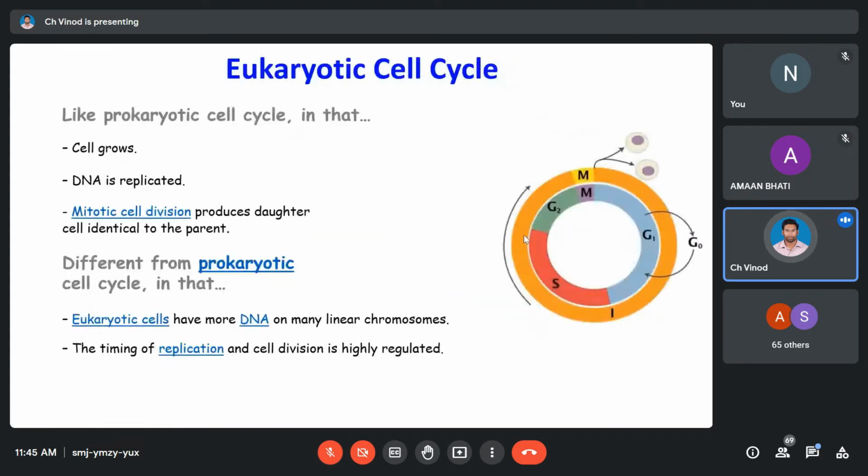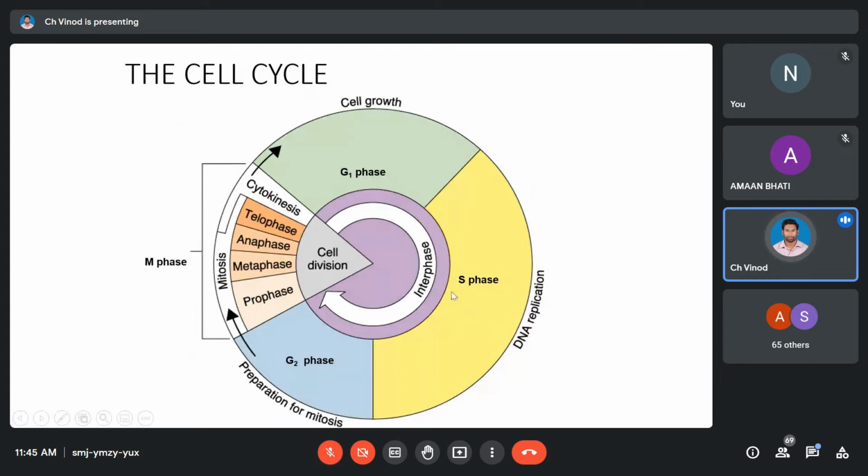So that is happening in which phase? It is happening in S phase. S stands for synthesis. So what are we synthesizing in this area? We are actually synthesizing our entire DNA. Once the entire DNA is doubled up, now your cellular content and the proteins required for your so-called mitosis get ready. And at the end of this G2 phase,